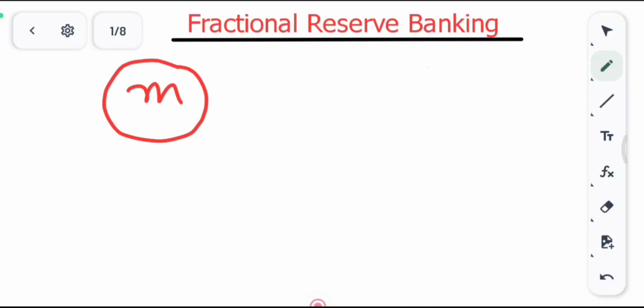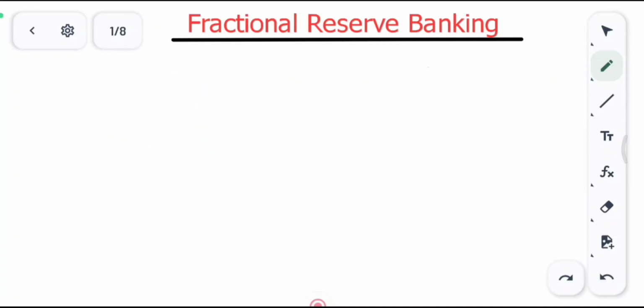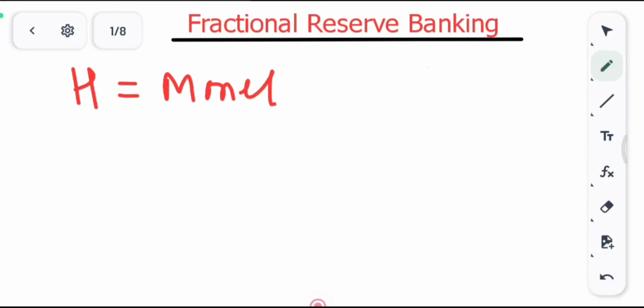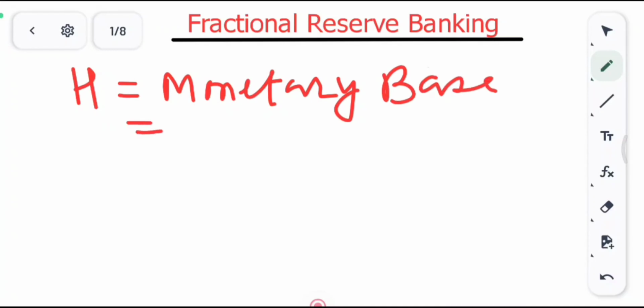So let us understand how this fractional reserve banking actually works. Now let's say H amount of money was infused by the central bank in any bank, or let's say all the banks that are there in the economy. So H amount of money was infused. This initial amount that the central bank kept in the banks is known as the monetary base. Okay, this is the base amount. It is also denoted by M0 money. Now this is the initial amount that the central bank kept.